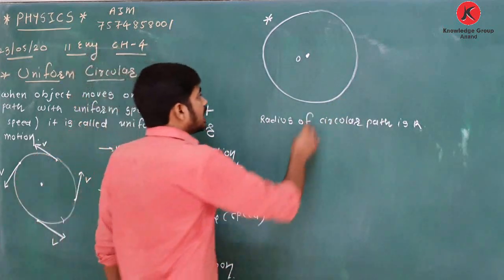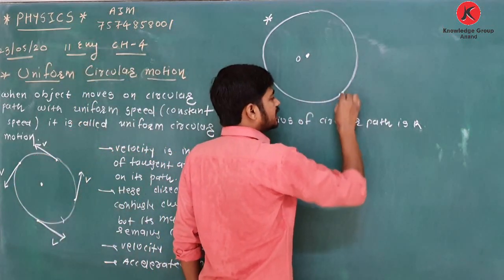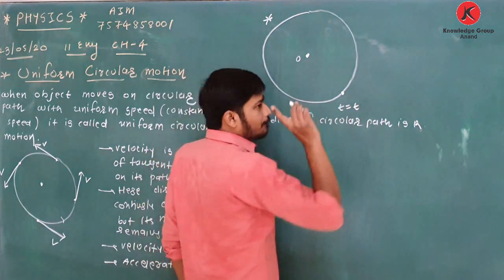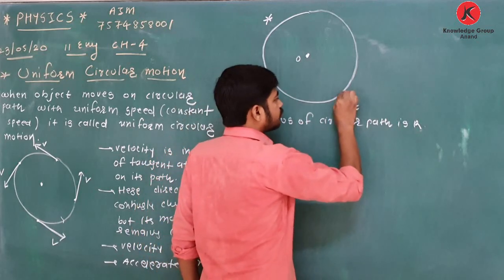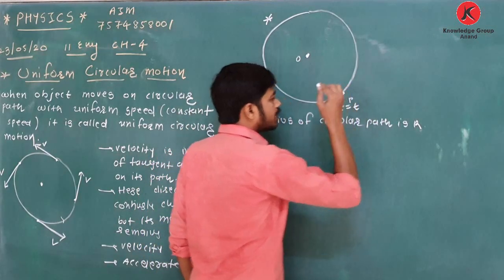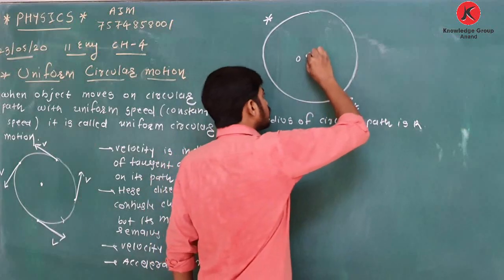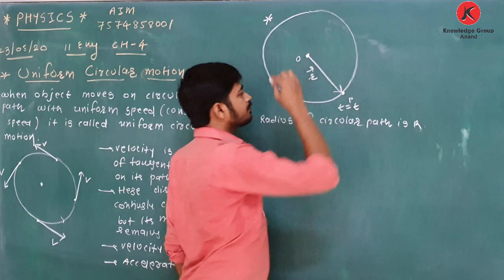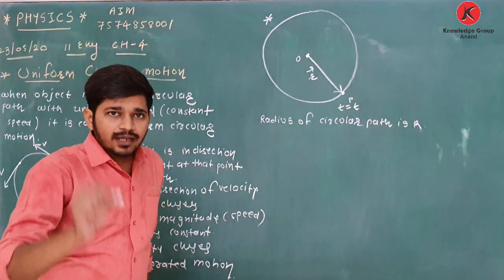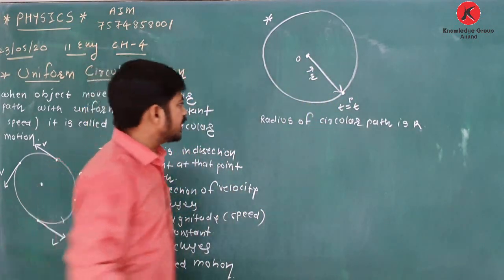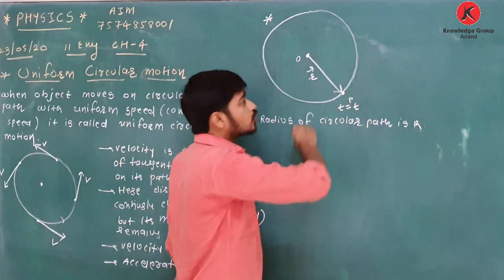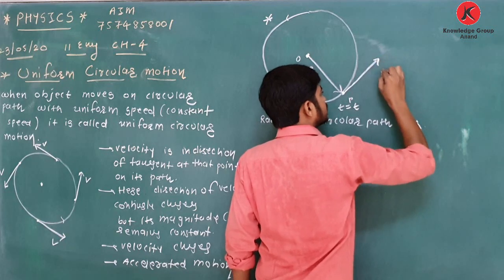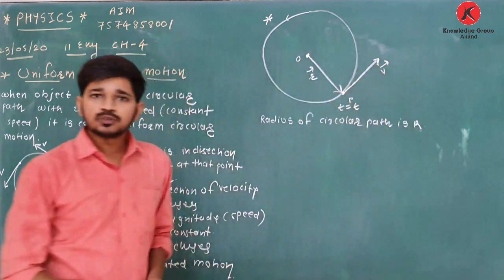Let at some time, at time t, the particle, meaning the object in motion, be here at point P. So from the center, its position vector is R. We know that velocity at any point is in the direction of the tangent. Let it be moving in an anti-clockwise direction. So at this point, its velocity is in this direction. It is v. Clear about this?